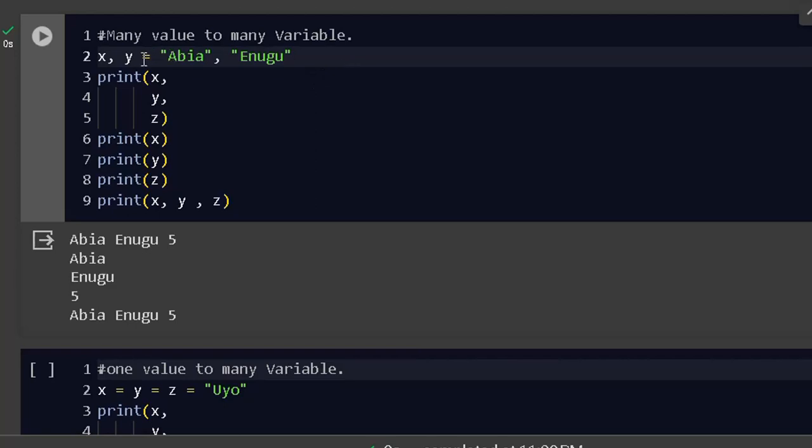Now, so if you have two values, always have two variables. If you have two variables, know that you have two values. So this must be equal to what is here.